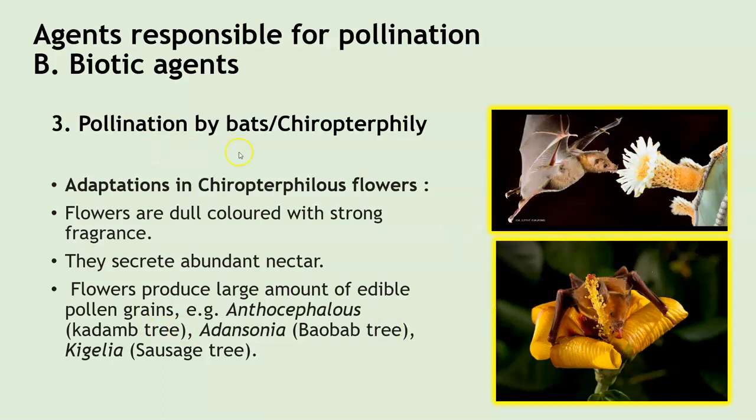So these are the different agents that are involved in the process of pollination, and they ensure that the pollen grains are transferred so that the next step, which is an important step, fertilization, will take place.